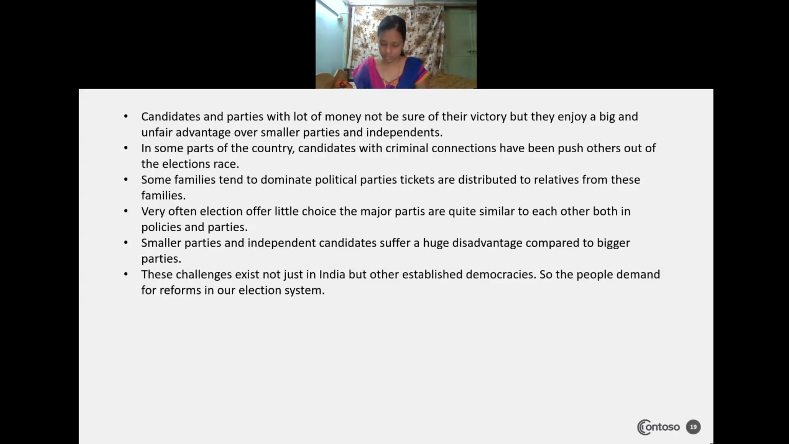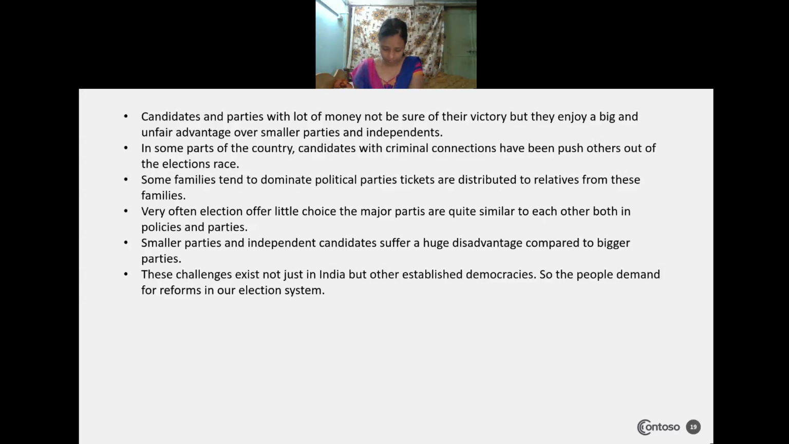In some parts of the country, candidates with a criminal connection are able to push others out of the electoral race and secure the ticket from the major parties. In some places, the criminal people push others aside. They bring their close candidates to stand in the election to win the race. As well, in some political parties, the powerful persons always offer the tickets to their family members only, and they distribute the tickets to their relatives to stand in the election.